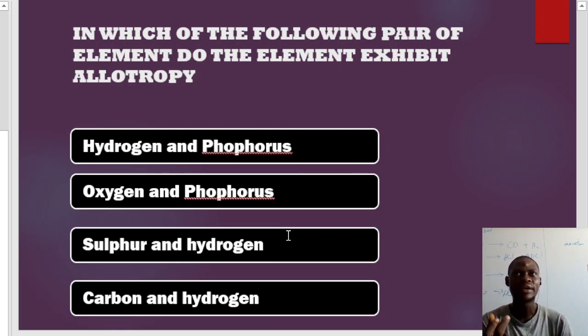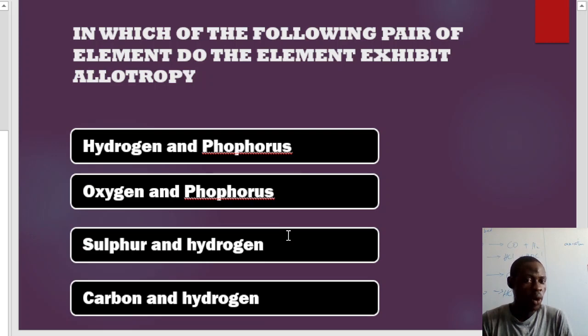All together. Another allotrope that we have, which is not included in this question, is tin. Tin has 2 allotropes, white and also what? Red tin. All together. And also sulfur. Most of you know about sulfur. We have what? Rhombic sulfur, monoclinic sulfur. All together, these are allotropes of sulfur.